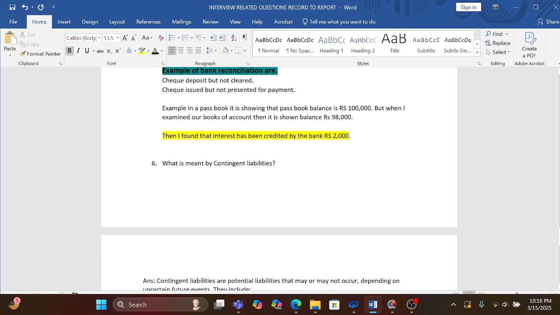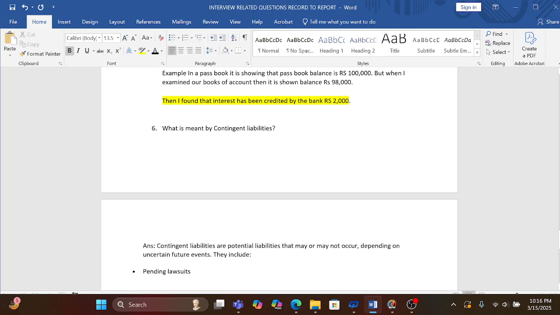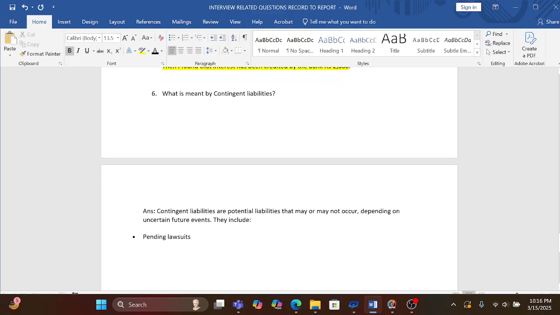So our next part is contingent liability. So what do you mean by contingent liability? I have seen that many times interviewers want to know, do you have knowledge of contingent liability? So here the answer: contingent liabilities are potential liabilities that may or may not occur depending on an uncertain future event. They include pending lawsuits. I have an example of Maggi. There are lots of cases in the past years I have seen against the Maggi brand which have not been resolved yet.